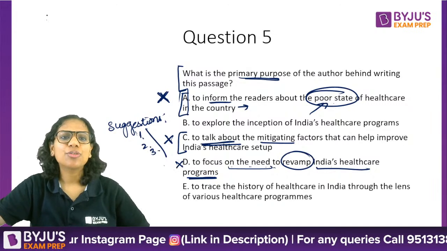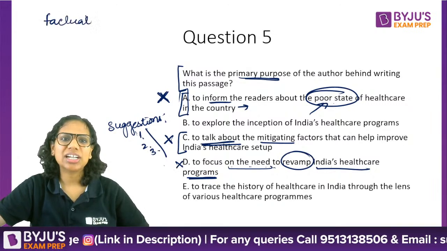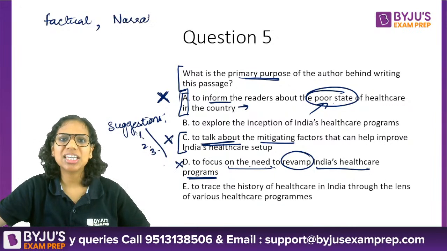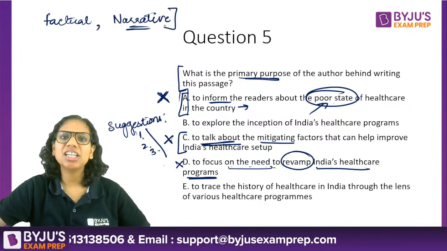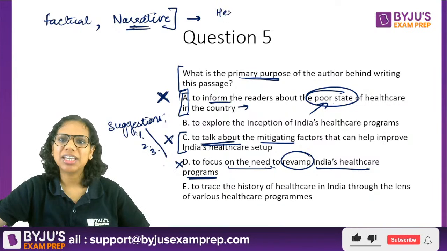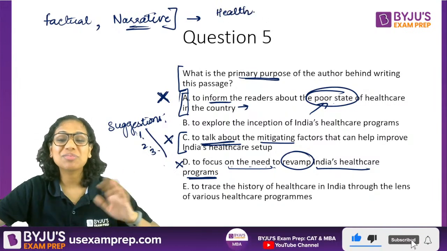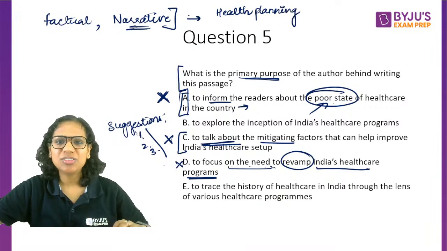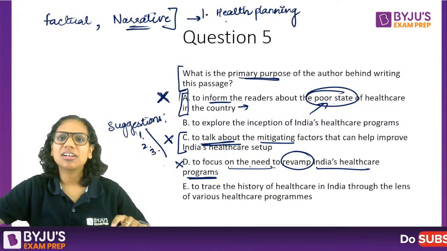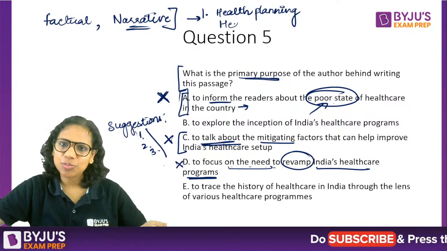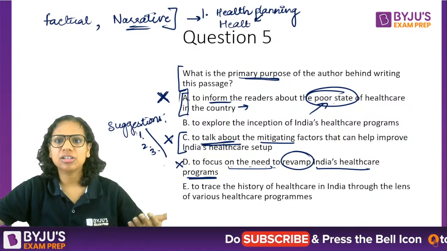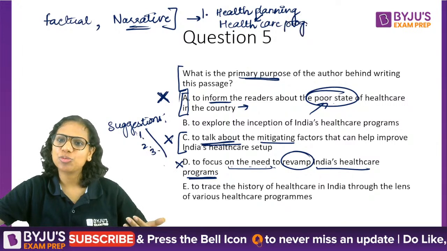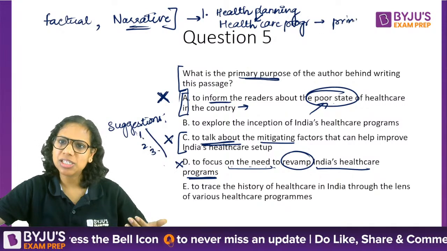This is a very factual kind of a passage that is telling you a story, of sorts. The tone of the passage is narrative. The author is narrating to you how health planning began in India, right? So, how did it begin? We talk about that. Then the author talks about healthcare programs, which were recommended when health planning began. These healthcare programs were based on certain principles.